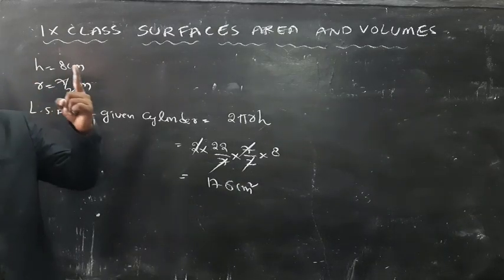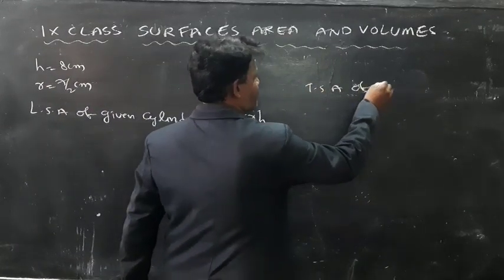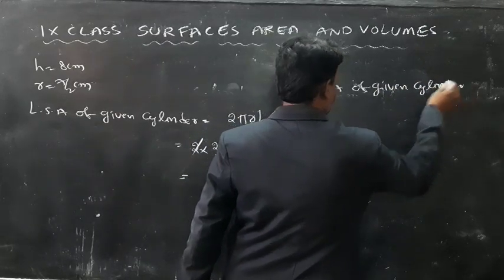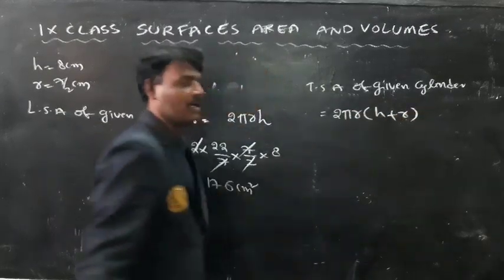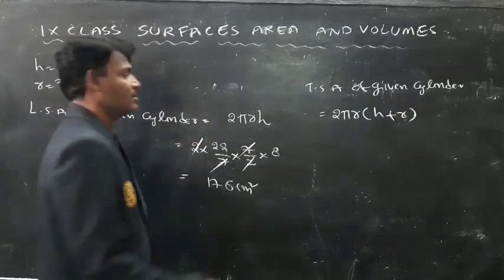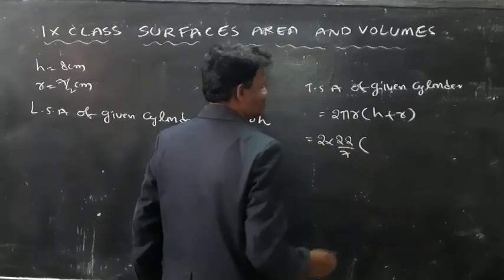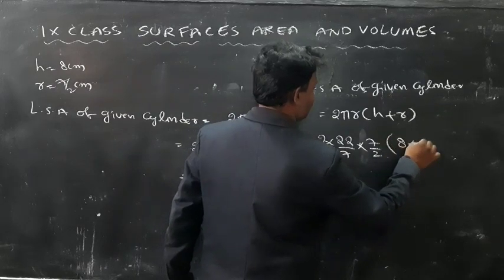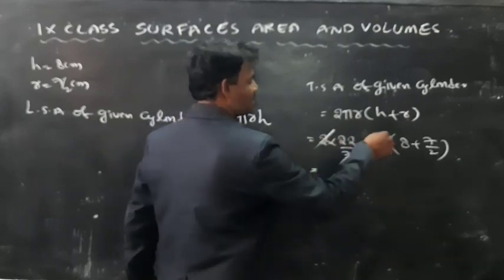Next, what I need here? I need the total surface area of the given cylinder. The formula is 2 pi r bracket h plus r. What is the total surface area of a cylinder? 2 pi r bracket h plus r. So 2 means 2, pi means 22 by 7, r means 7 by 2, into h means 8 plus 7 by 2. 2 and 2 get cancelled, 7 and 7 get cancelled.